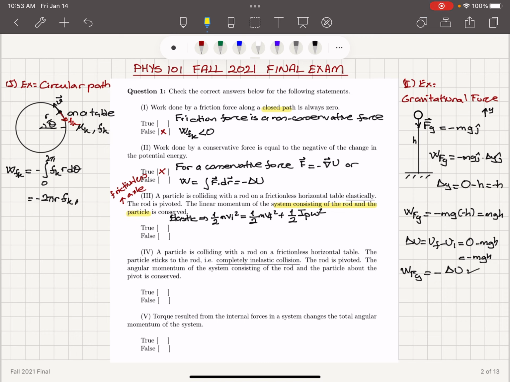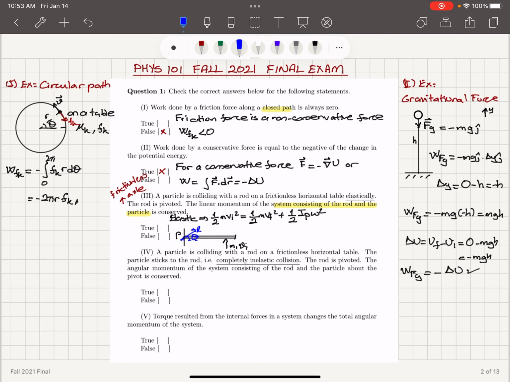Okay, so this is my rotation axis here. This is my rod, which is pivoted here at point P. And here is my particle coming with initial speed Vi to hit the rod. Now, if I consider the forces acting on the system, I know that there has to be a contact force R at the pivot point.